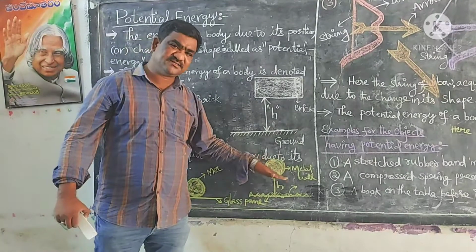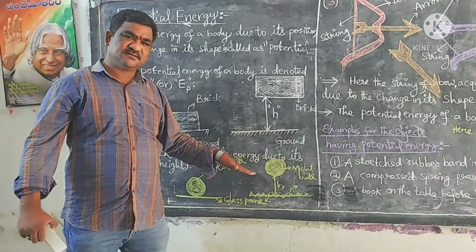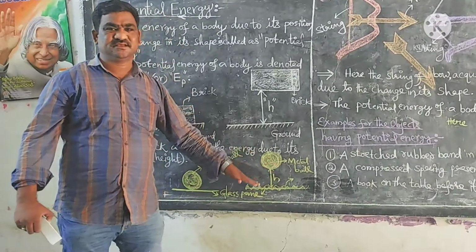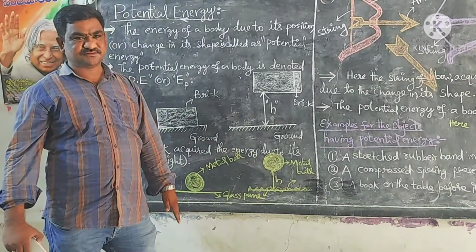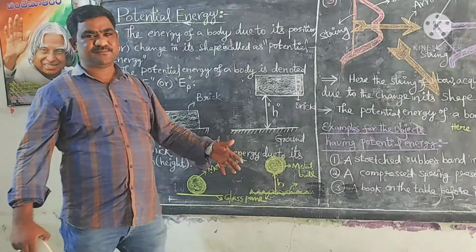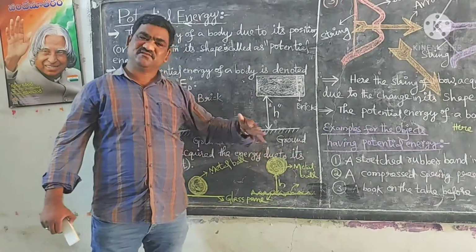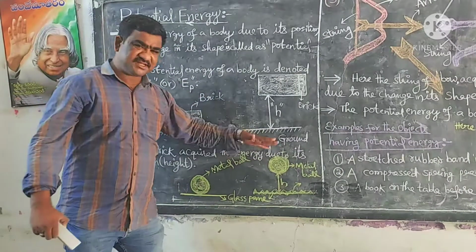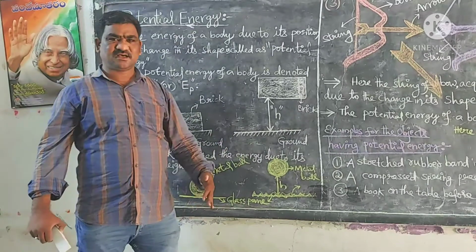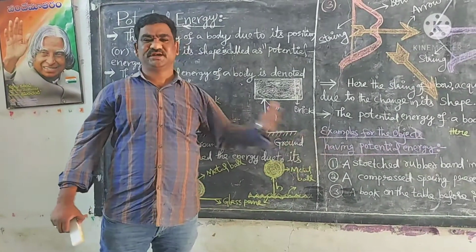Here you have done some work on the metal ball against the gravitational force. So that work is stored up in the metal ball in the form of energy. This energy is called potential energy or gravitational potential energy.